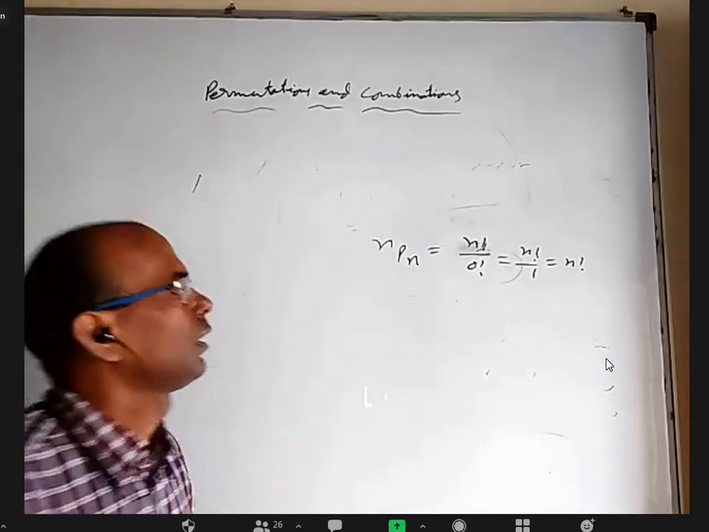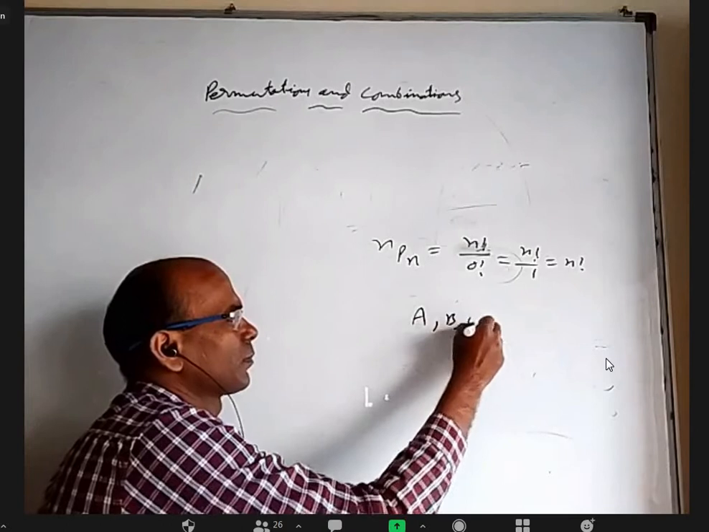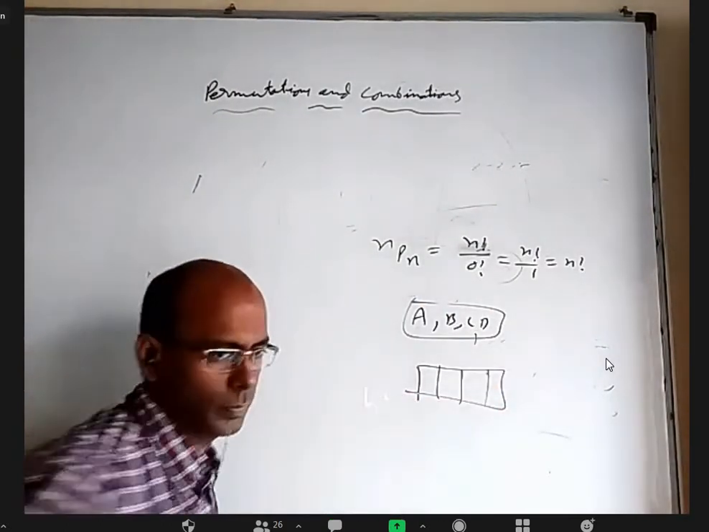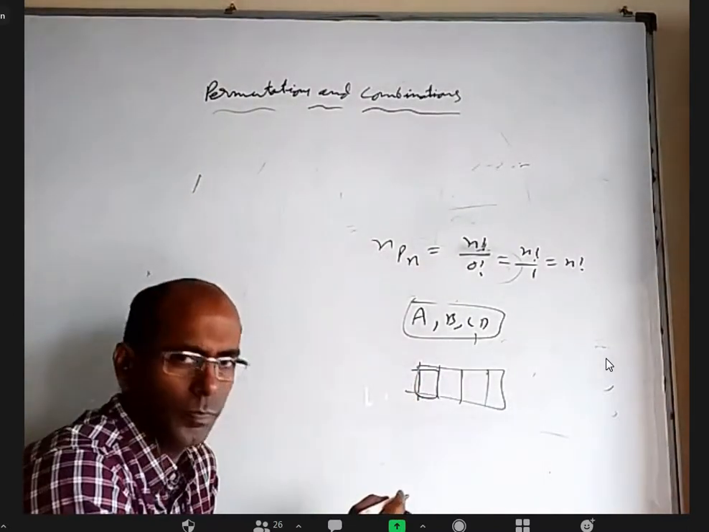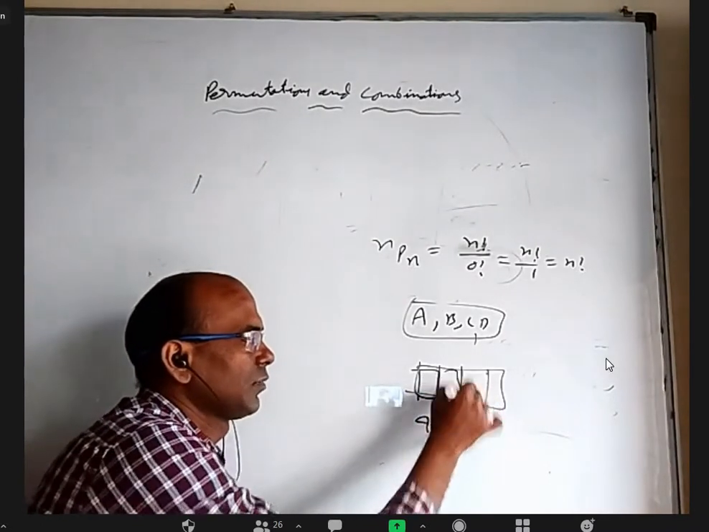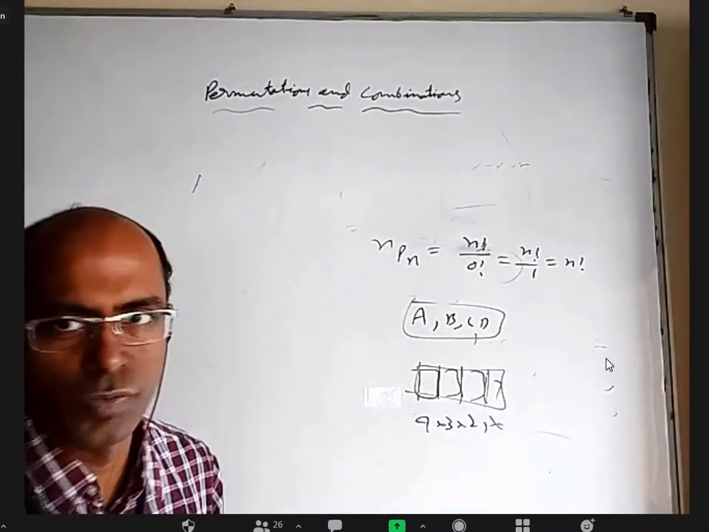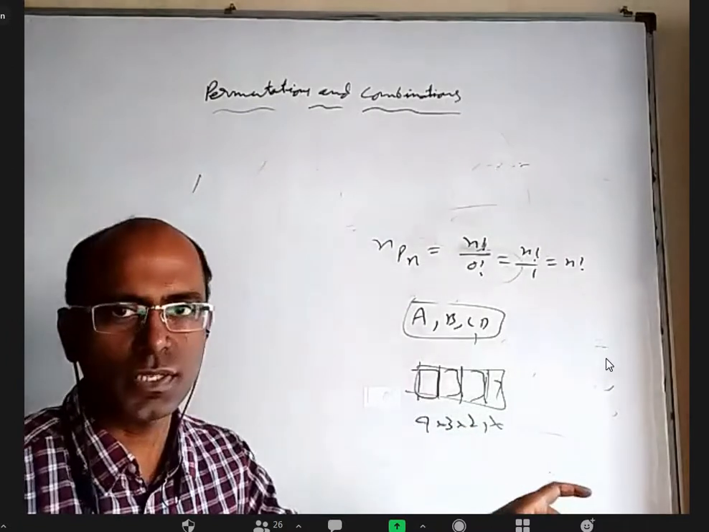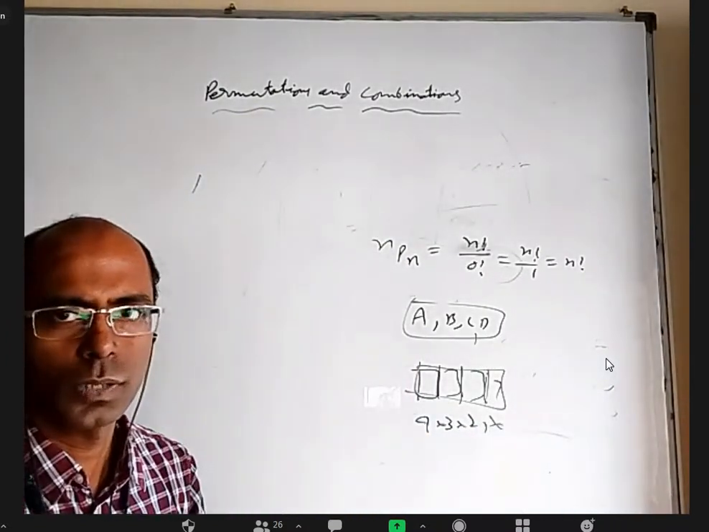For example, let us say I have only 4 alphabets A, B, C, D. With that, I have to make 4-letter words, repetition not allowed. Now, for filling this place, how many ways do I have? 4. For filling this, 3. For filling this, 2. For filling this, 1. Obviously, 4 into 3 into 2 into 1, 4 factorial. So whenever you have to arrange n things in n places, the number of ways is n factorial. Right?